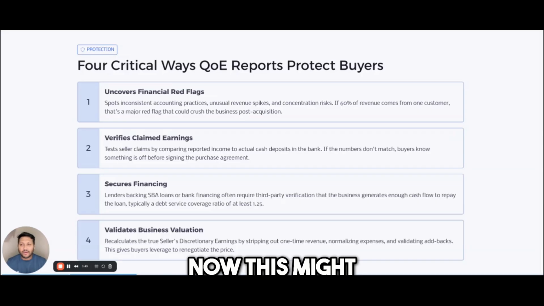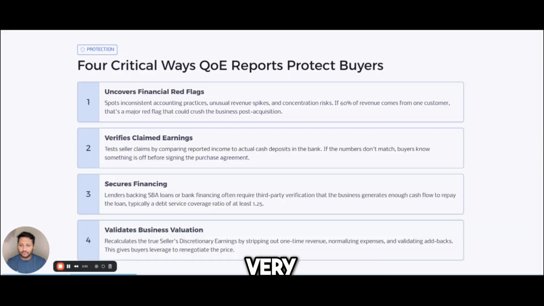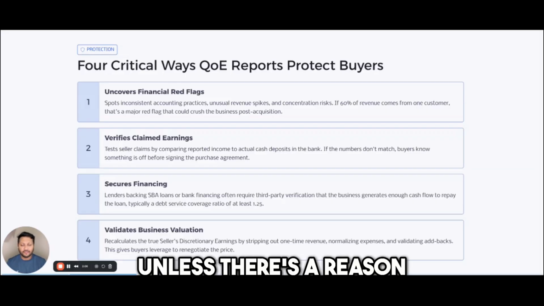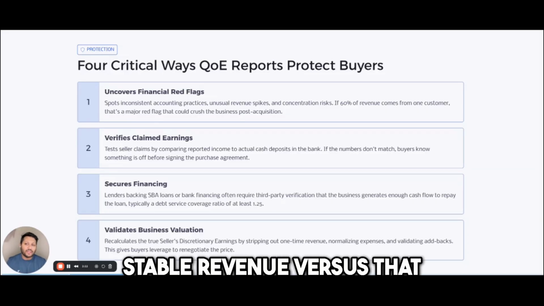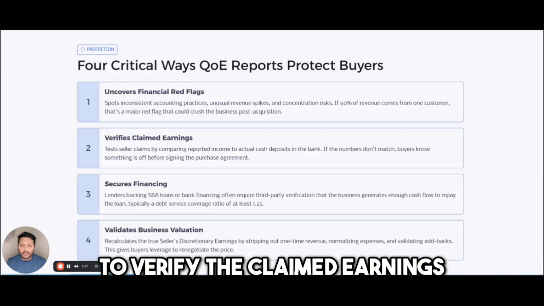Now, that might not be deliberate by the seller. It could be just mistakes in how they categorize revenue. So, for example, very often we see recurring revenue and then all of a sudden spikes in revenue. Now, those spikes in revenues are one time, very, very random, and those should not always be factored in unless there's a reason for that, right? But at least as a buyer, you should know what is that stable revenue versus that random revenue that comes in.